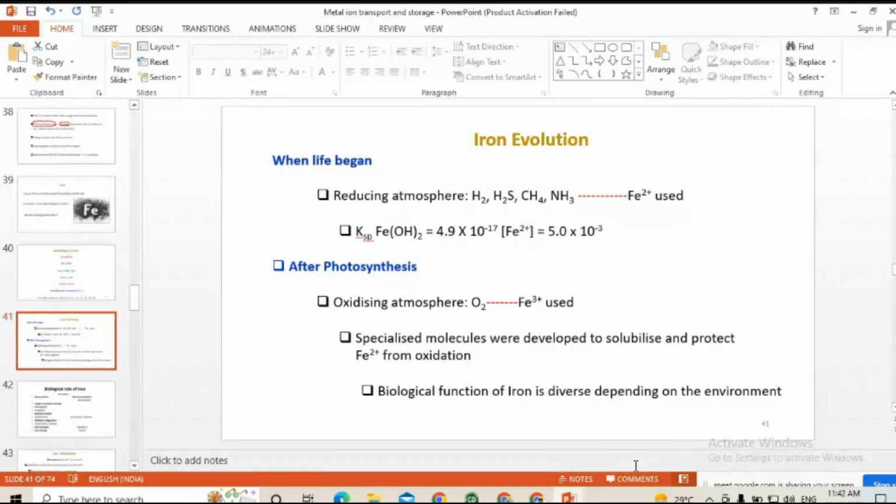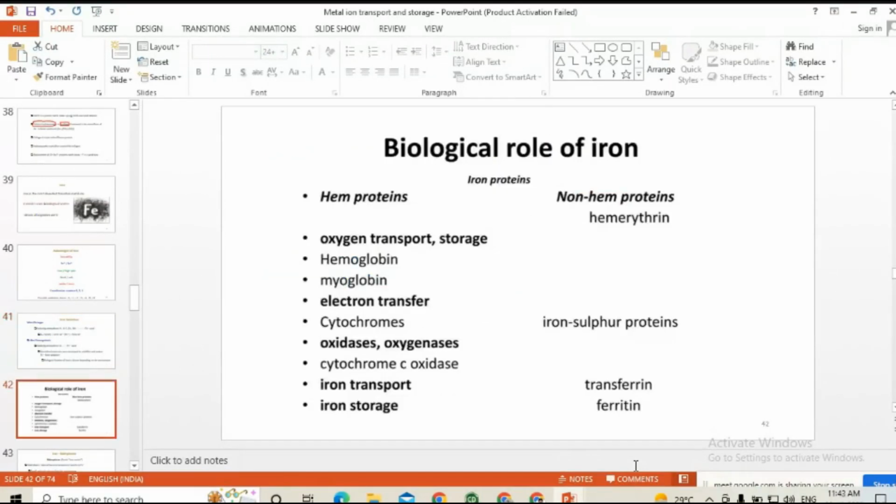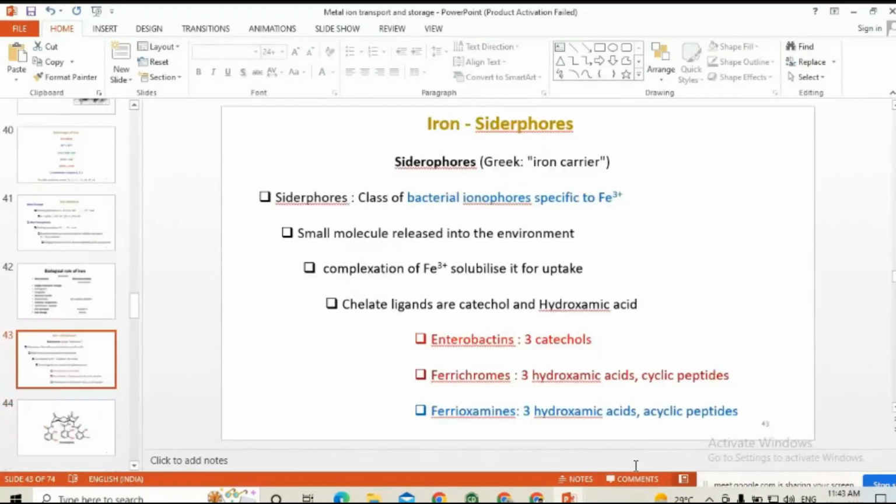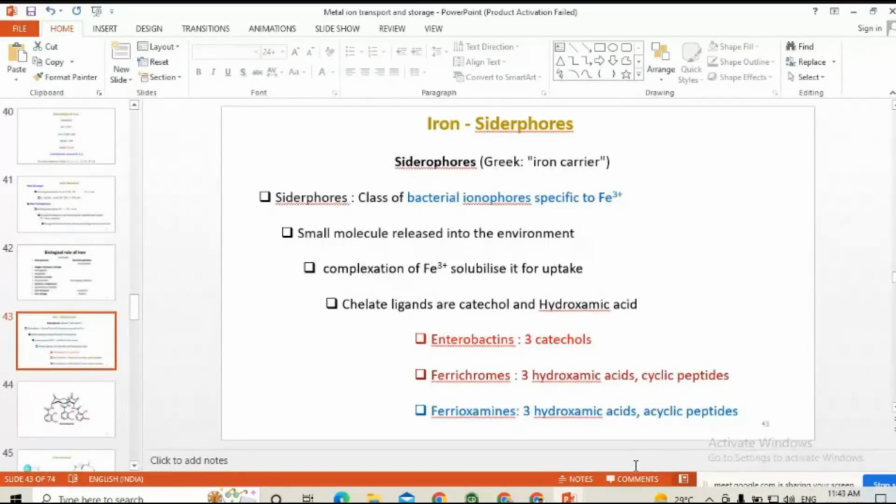So, with respect to time, several modifications also took place. Biological functions of iron are highly dependent and mainly dictated by its environment. These are some of the functions carried out by iron-containing enzymes. Till today, there are n number of enzymes available. So iron carrier, this is iron siderophore. Siderophore means nothing but an iron carrier.